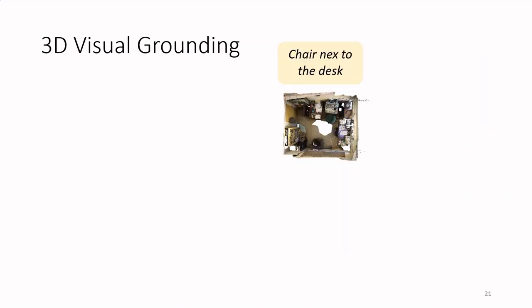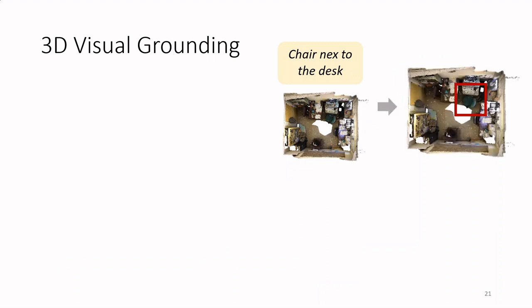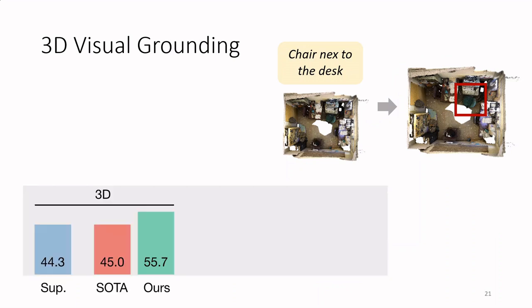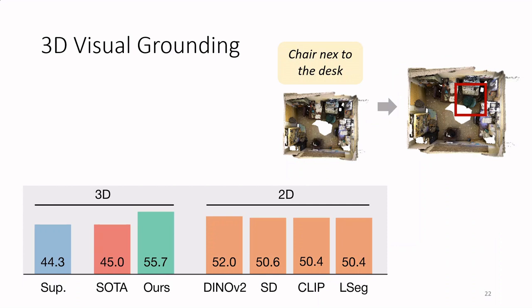Moreover, we also evaluated the model on other 3D scene understanding tasks, such as 3D visual grounding. Here, the model, given a 3D scene and a text description, has to find the object that matches the text. Results on this experiment indicate that our model again outperforms state-of-the-art methods and has similar performance to the same network trained from scratch. Moreover, our model also outperforms features from different 2D models aggregated in a multi-view manner.